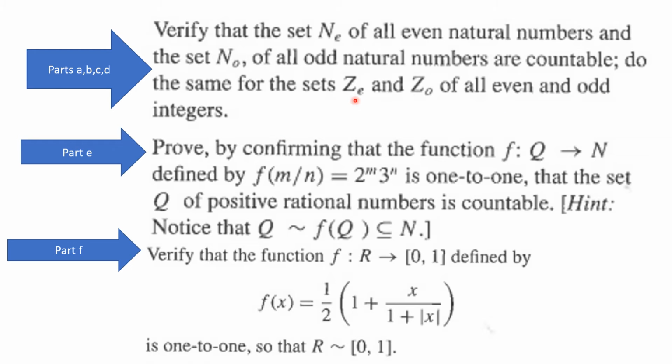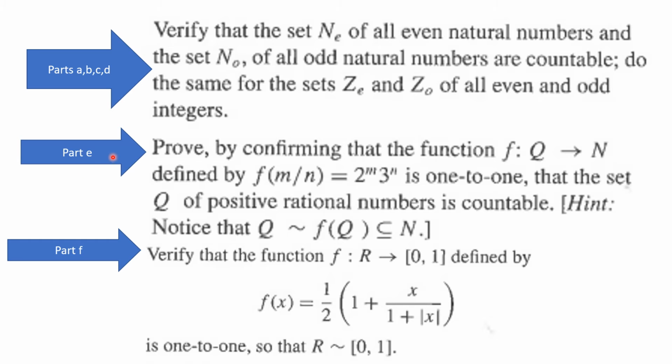Now recall that the integers are 0, plus or minus 1, plus or minus 2. So these are 0, plus or minus 2, plus or minus 4. And these are 0, plus or minus, actually 0 is even. So 0 is not odd, so this would be plus or minus 1, plus or minus 3, plus or minus 5, and so on. Now, this is 4 parts because this is part A, this is part B, this is part C, and this is part D.